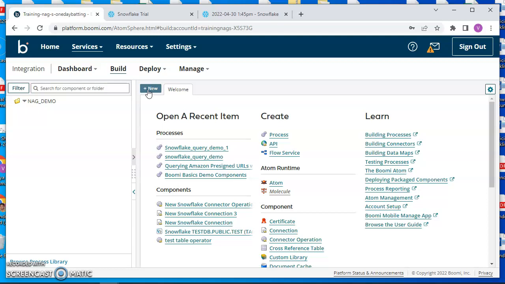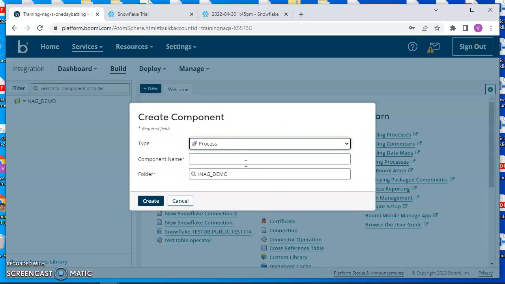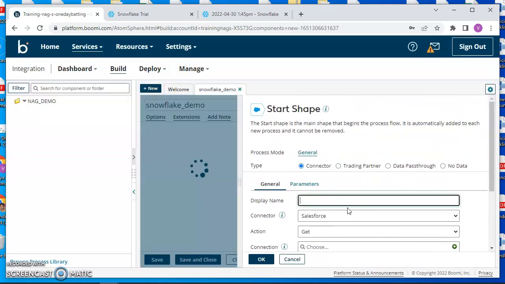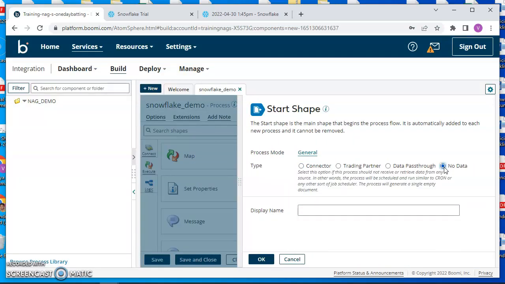Now we are going to create a process and a Snowflake connector, and we are going to create a query operator to get the data. Let's see that. Click on new, create a process, Snowflake demo. The start shape can be start with no data.